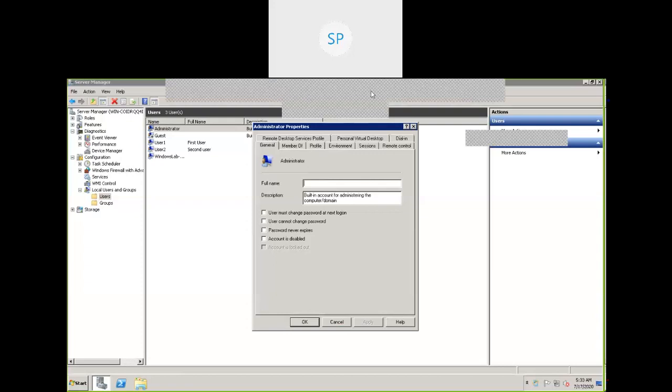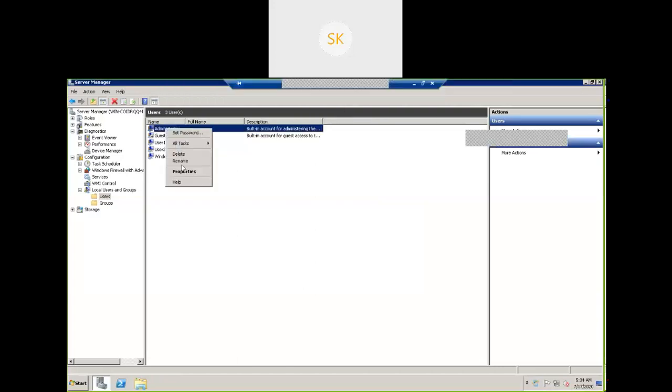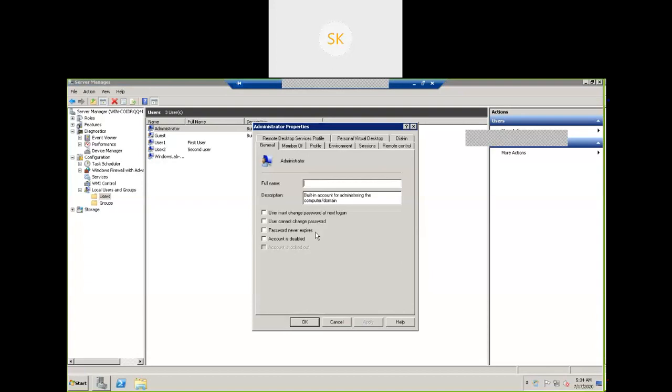Okay. See here. Go to properties again, administrator properties. In these administrator properties, what tabs are available? There is one more option, member of. What is that member of?